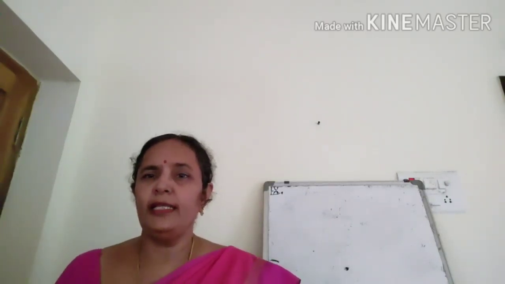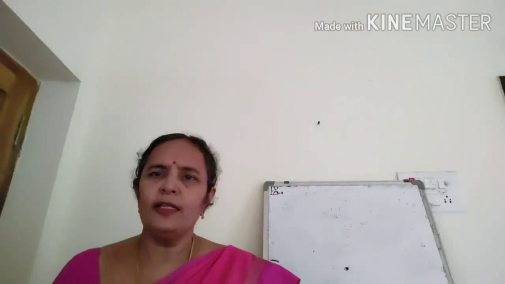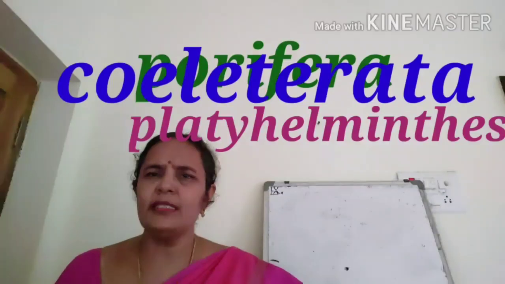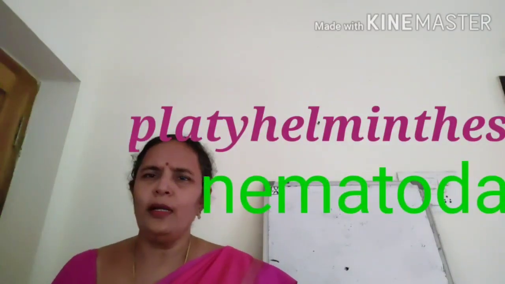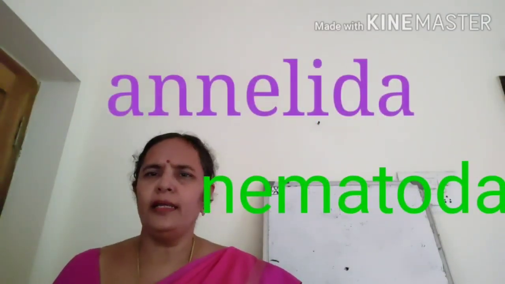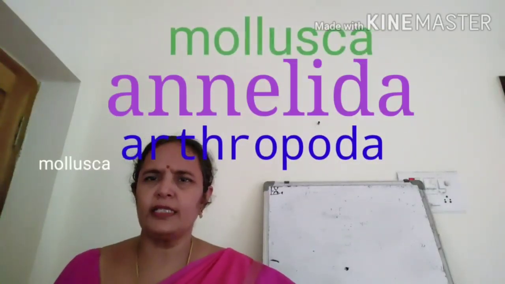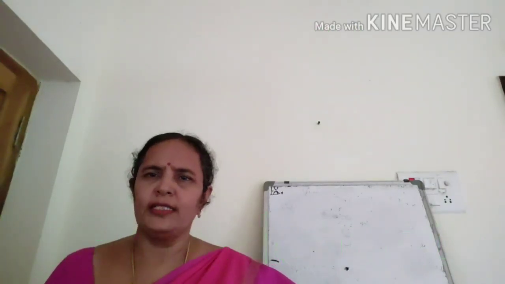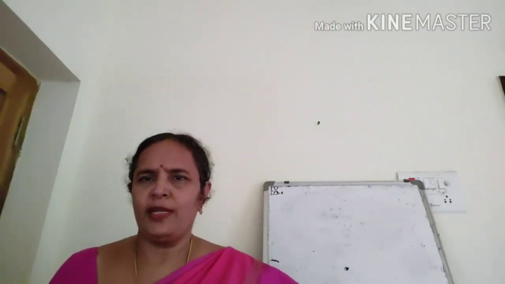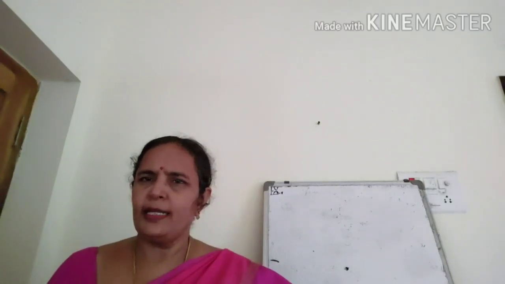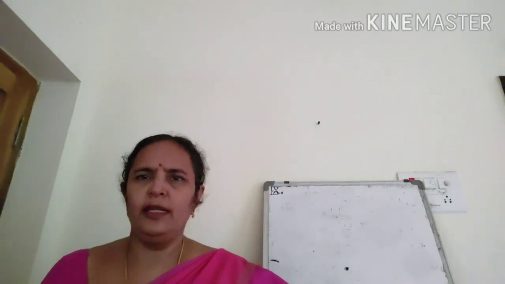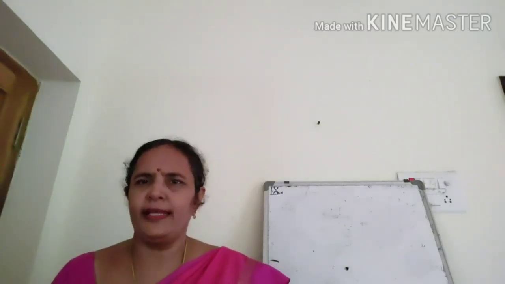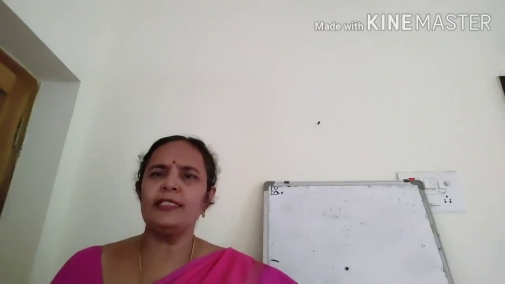Under non-chordates again there are different classes. What are they? Porifera, Coelenterata, Platyhelminths, Nematyhelminths, Annelida, Arthropoda, Mollusca and Echinodermata. So these are the different classes under the phylum non-chordates. I have explained Poriferans already, and about Coelenterata also you have learned. The next phylum is Platyhelminths. Platyhelminths are flatworms, I explained to you. The next phylum is Nematoda.